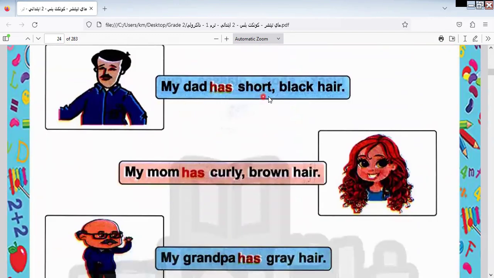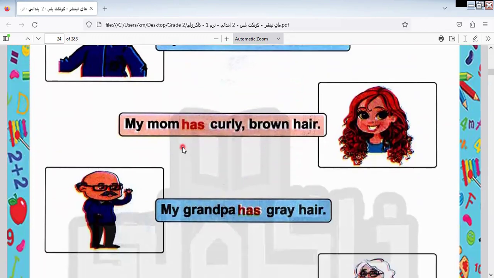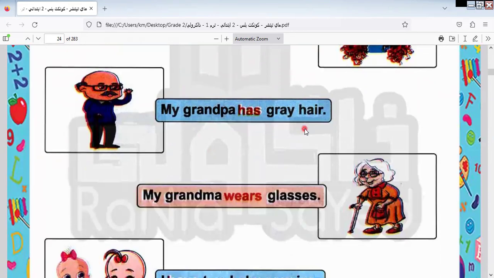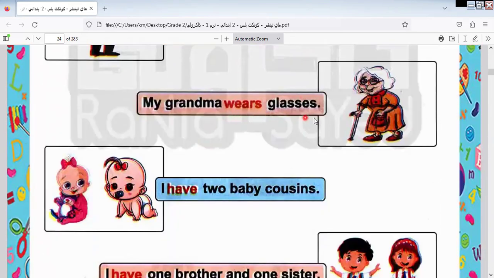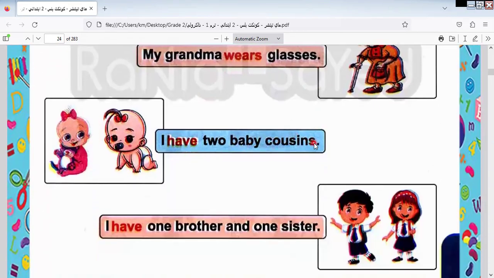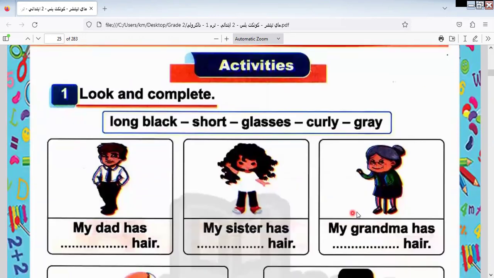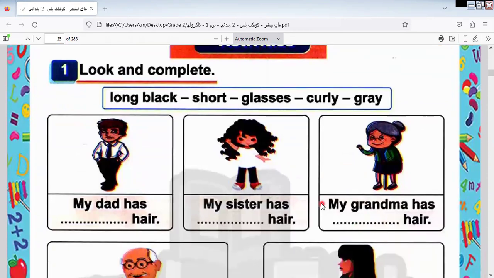My dad has short black hair. My mom has curly brown hair. My grandpa has gray hair. My grandma wears glasses. I have two baby cousins. I have one brother and one sister. Let's answer the activity depending on this part.